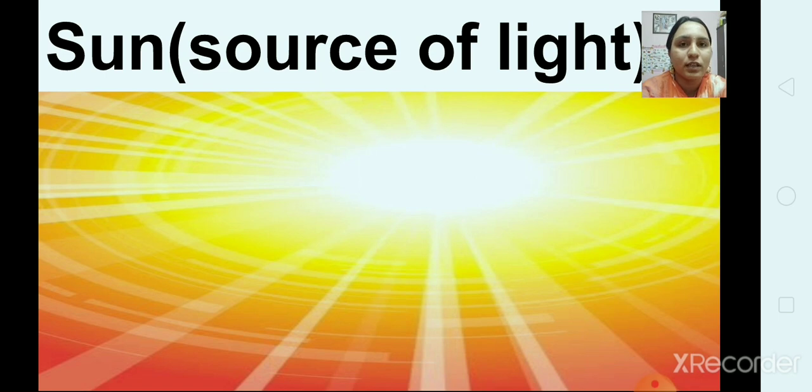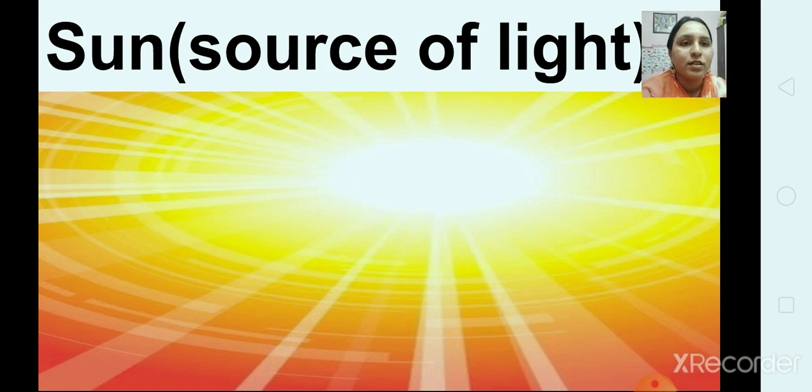Sun is the only natural source of light for us. Okay, we get light from the sun, and light is very important for us. You can see things only where there is a light, right? Things that give us light are called sources of light. Okay, for example, the sun. Sun is the natural source of light, and other man-made sources are candle, diya, tube light, right?